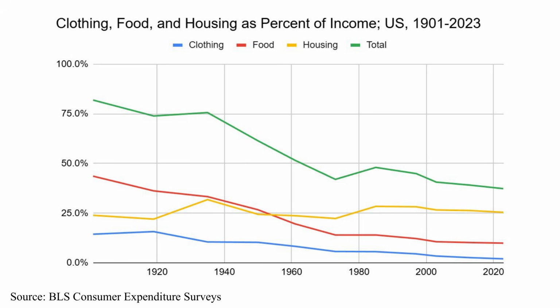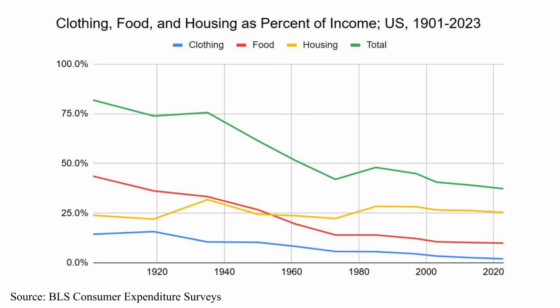Let's start with some basic economics. This chart shows the annual percentage of income spent on necessities like clothing, food, and housing in the United States from 1901 to 2023. The green line is the total expenditure. We see that this percentage has declined over the years because of the falling inflation-adjusted prices of clothing and food, while housing has remained more or less constant at 25%.